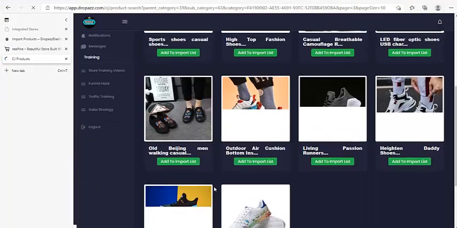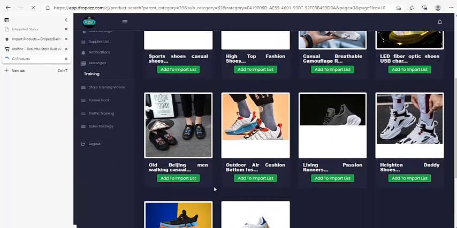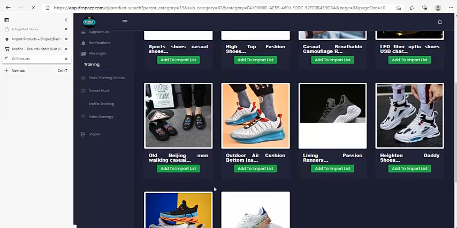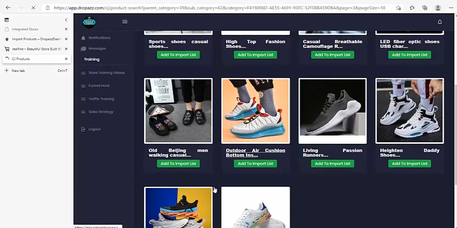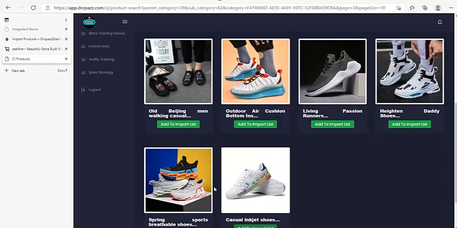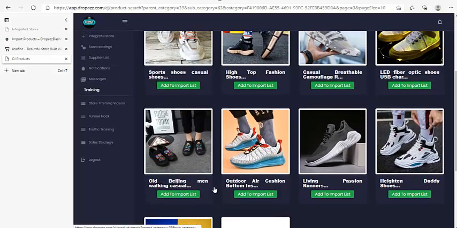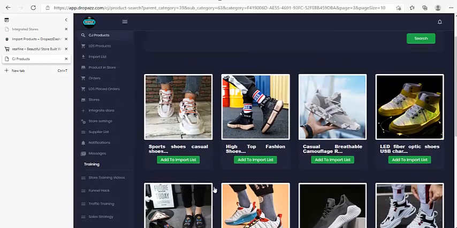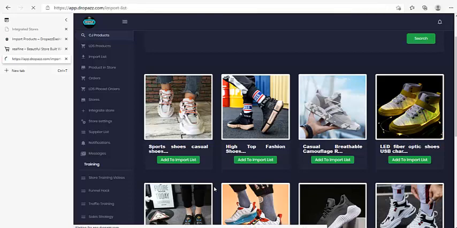Okay, so these are shoes. When you search, you find sneaker-related shoes. You can see them. I add to import list, add to import list, add to import list. Okay, so now I go to the import list up here. Look at it right here, import list. Under the import list, I'll see the items I have just imported. From there, I push to shop.